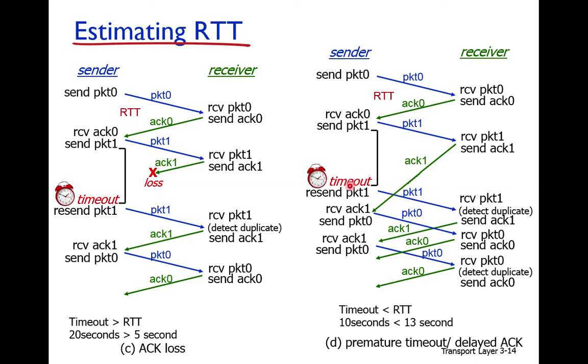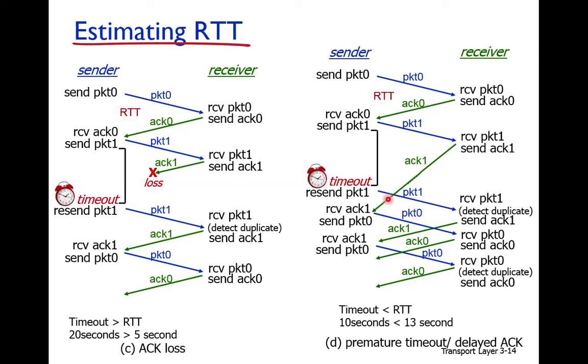The timeout has expired, so packet 1 is retransmitted while its acknowledgement is still on the way, coming toward the sender. But the timeout is less than the RTT, therefore the timeout expires before the acknowledgement arrives, and packet 1 is retransmitted.